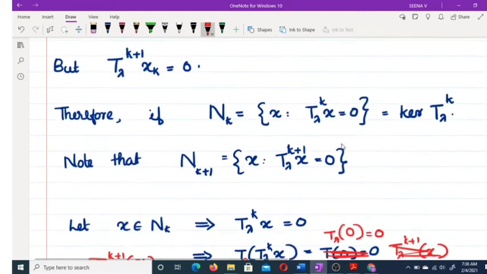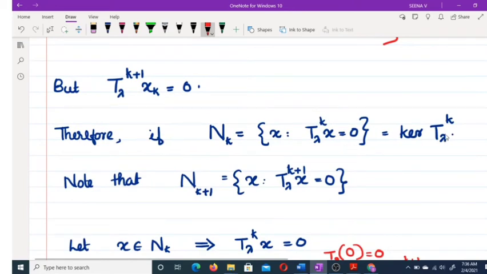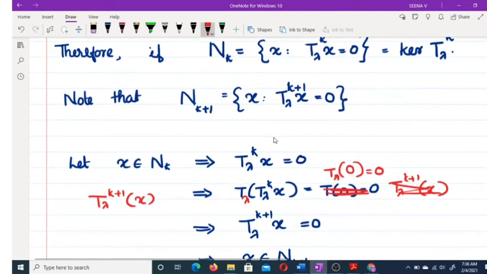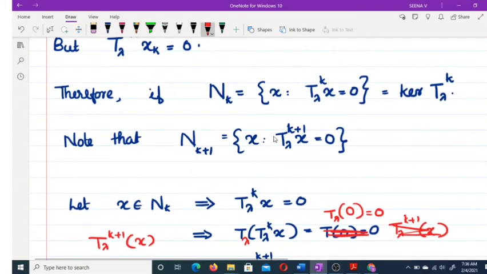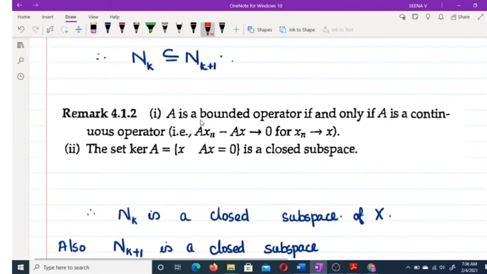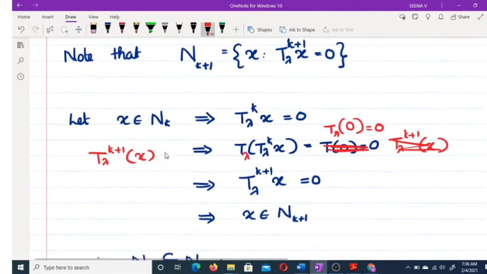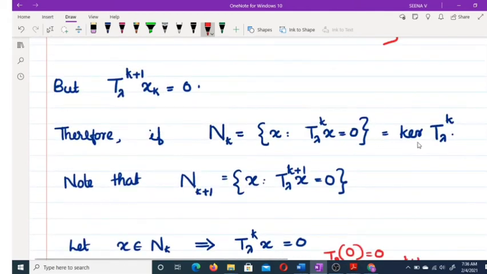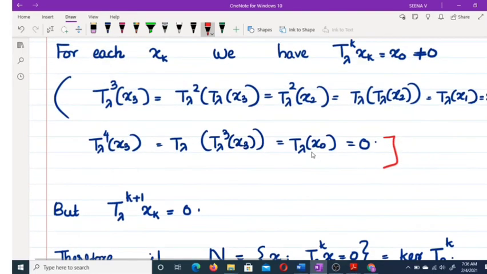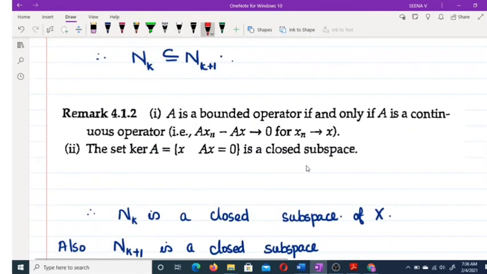What is Nk? Nk is the kernel of T_λ raised to k, and N(k+1) is the kernel of T_λ raised to k plus 1. And we have a result: if A is a bounded operator, then the kernel of A is a closed subspace. Therefore, here also Nk is the kernel of a bounded operator, so this is a closed subspace.